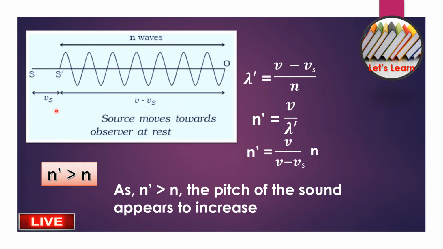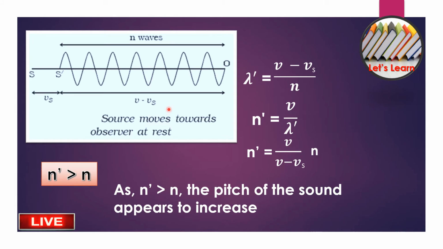Of course, we know very well from the last topic, where both source and observer were at rest, that we considered the whole term as V. But in this case, see here, the waves begin from S prime. So that's why we have the minus. So V minus Vs. In this case, S to S prime is equal to Vs. Now, N waves emitted by the source will occupy a distance of V minus Vs.